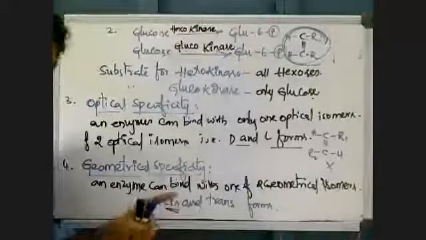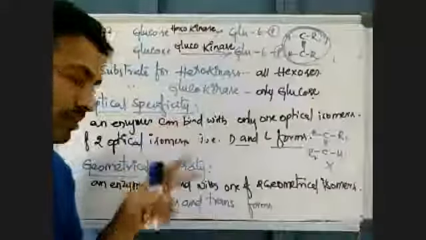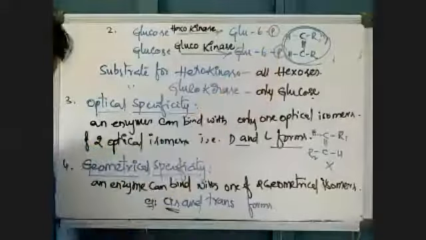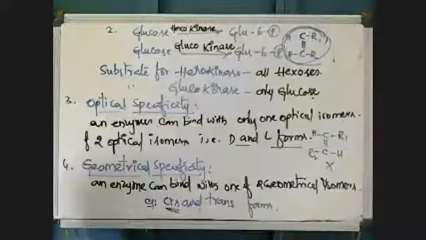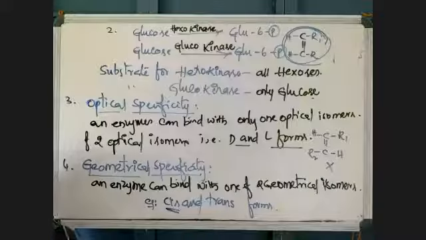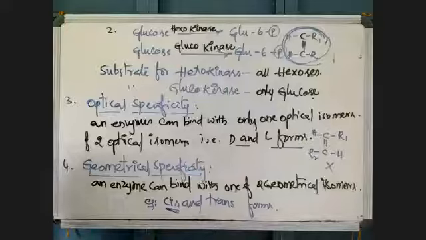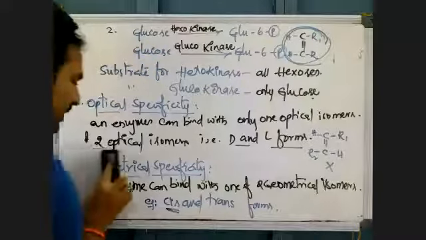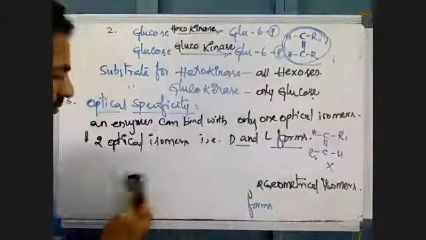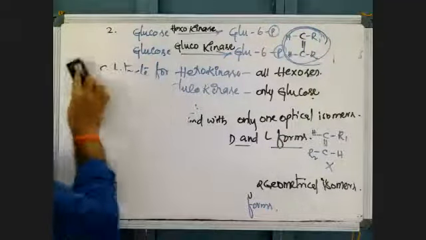Suppose a single molecule has two isomers, one a cis isomer, the second a trans isomer. The enzyme which combines with the cis isomer cannot combine with the trans isomer, and the enzyme which combines with the trans isomer cannot combine with the cis isomer.